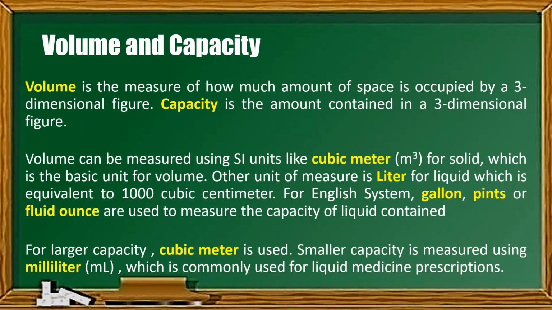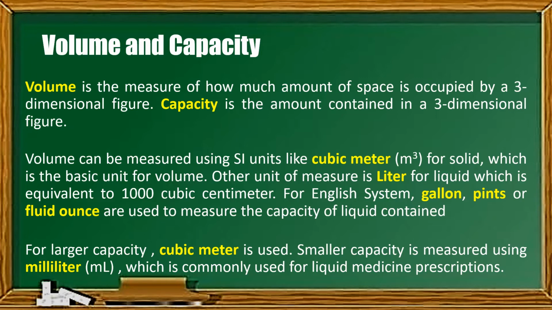Next, the next quantities are volume and capacity. When we say volume, it is the measure of how much space is occupied by a three-dimensional figure, while capacity is the amount contained in a three-dimensional figure. So, the only difference: volume is the space, and capacity is what we can put in that space. For example, a box. The box's measurement is the volume, and what we can put in the box is the capacity. That is the difference between volume and capacity.